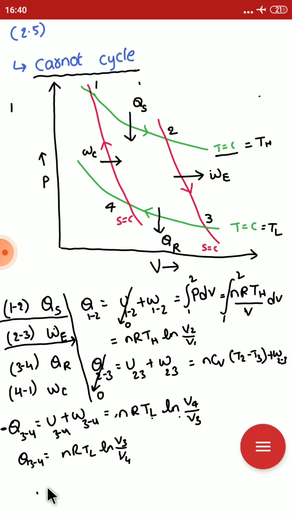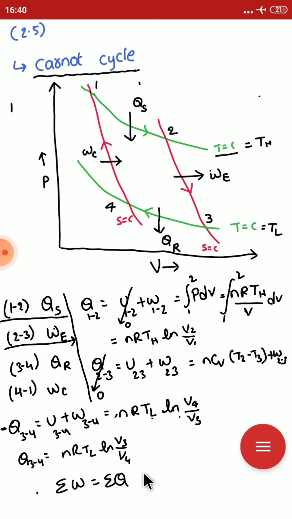From the first law of thermodynamics, we all know the change in internal energy is zero, because the cycle returns to point 1. The sum of work transfer is equal to the sum of heat transfer in a cyclic process.